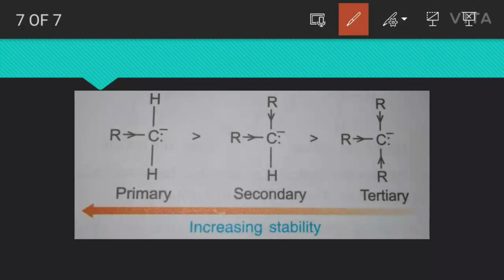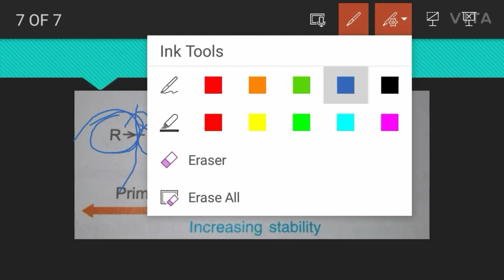And the next concept is inductive effect. How does the inductive effect increase or decrease the stability of the carbon ion? Look here. This is an alkyl group, which is an electron releasing group. Here this is the carbon ion. Carbon ion means the carbon atom which has a negative charge. After the breaking of this bond, this alkyl group, an electron releasing group, gives the electron to the carbon atom, and here what happens?